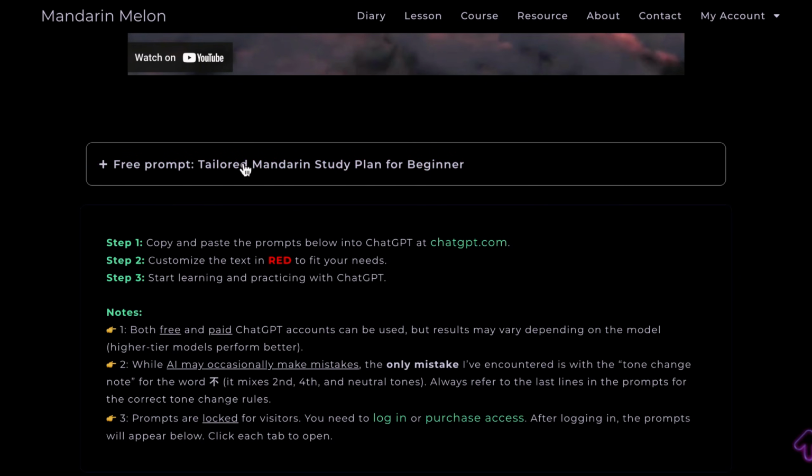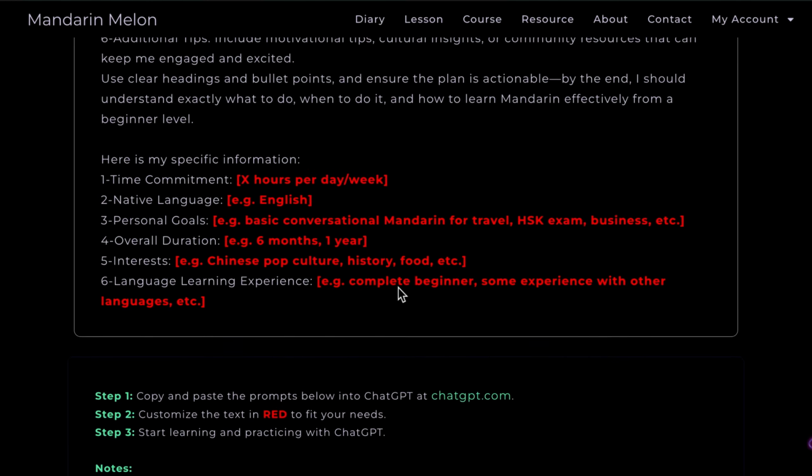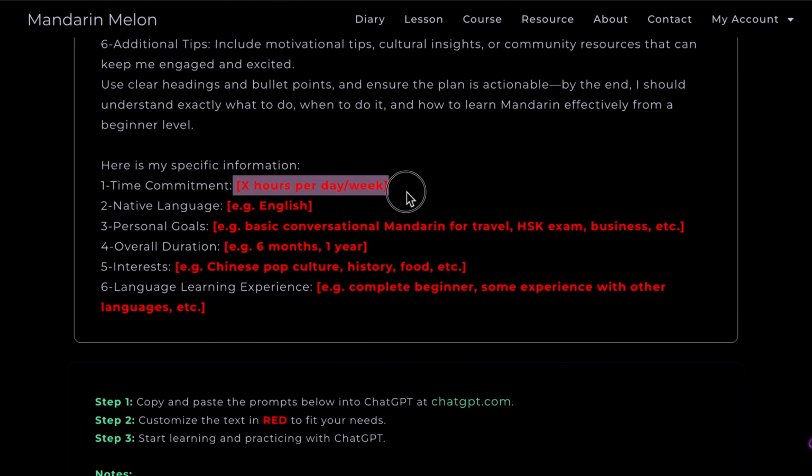All you need to do is copy and paste it into ChatGPT at chatgpt.com. Now here is the most important step. Customize the text in red to match your own goals and needs. Once that's done, you're ready to start learning and practicing with ChatGPT.